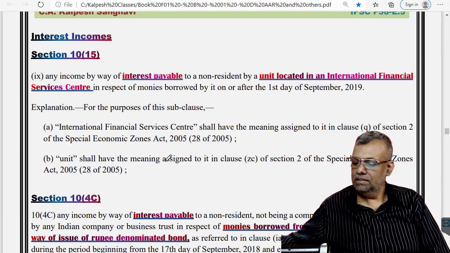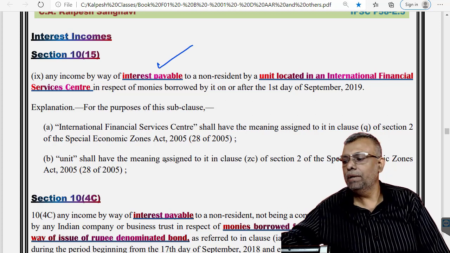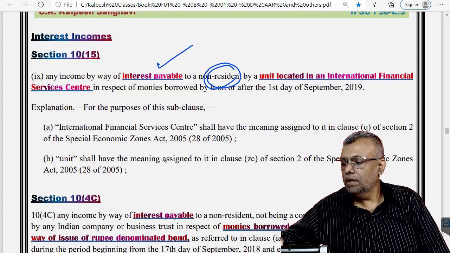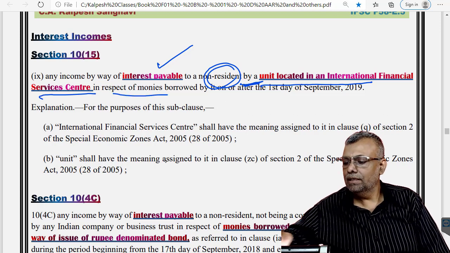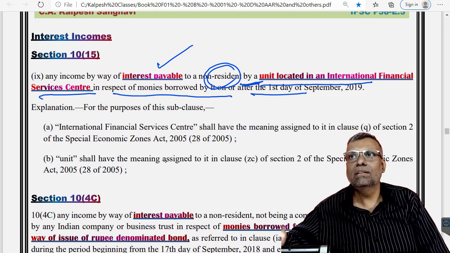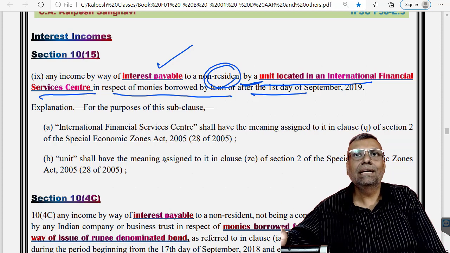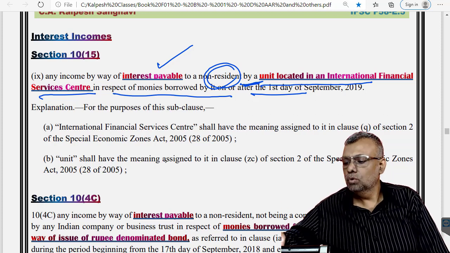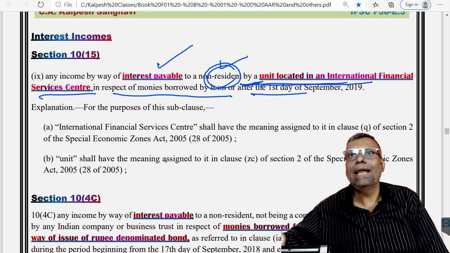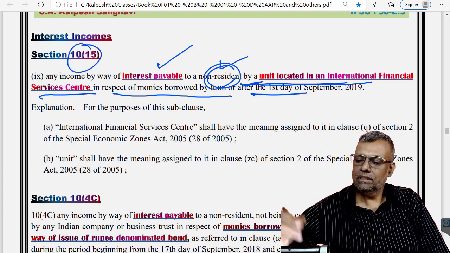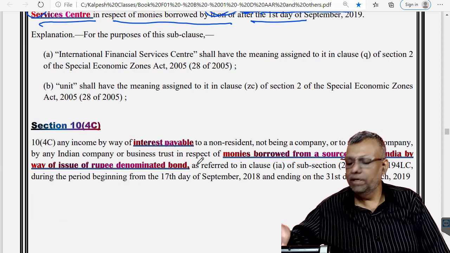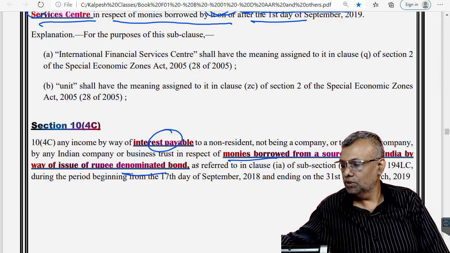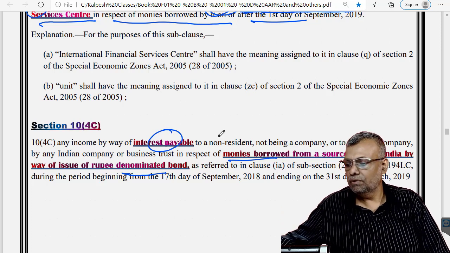See, interest payable to a non-resident by a unit in IFSC, provided other conditions like borrowed after this date and all that are satisfied, is given exemption under section 10(15), clause number 9. Some other special rupee denominated bonds also, if the basic conditions are satisfied, are given an exemption under this particular clause for the interest transactions.